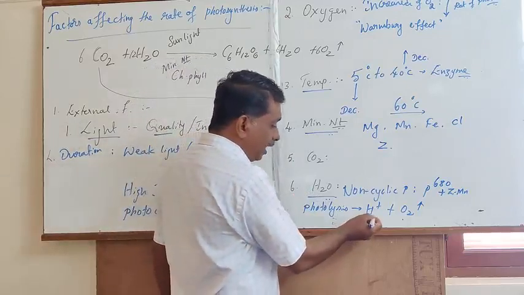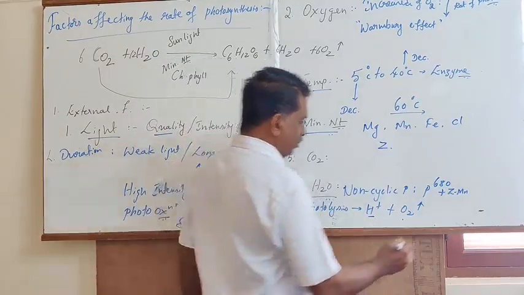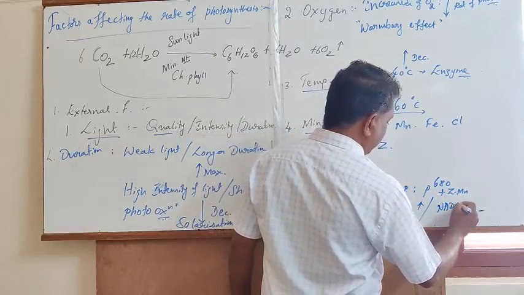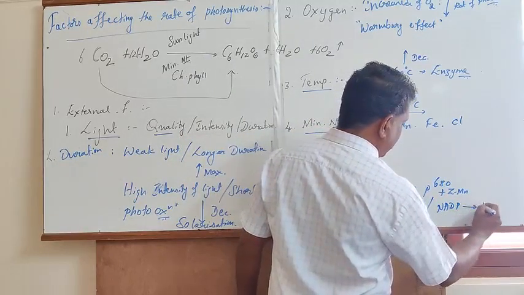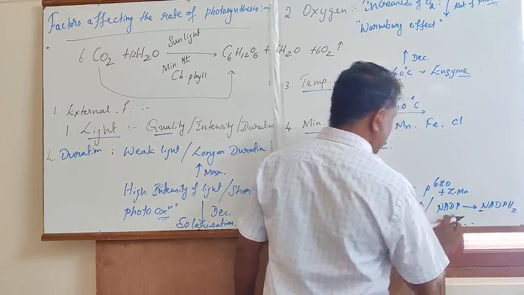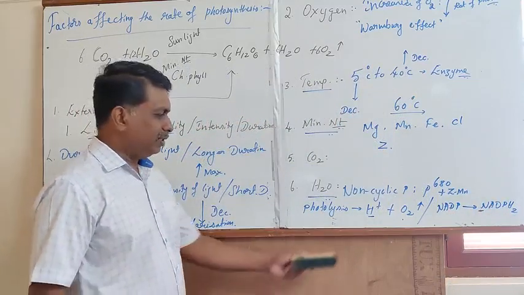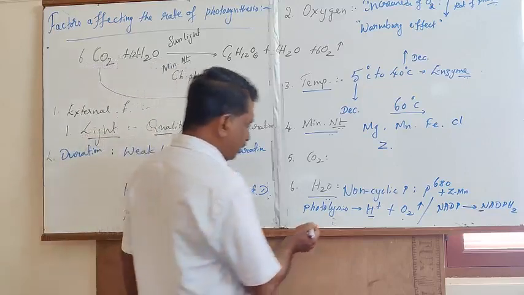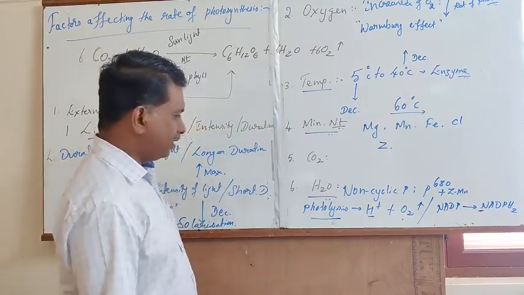The liberated hydrogen during the course of photolysis of water will play a very important role in reducing NADP into NADPH2. In order to reduce NADP into NADPH2, it requires the essentiality of hydrogen. That hydrogen is mainly contributed through photolysis of